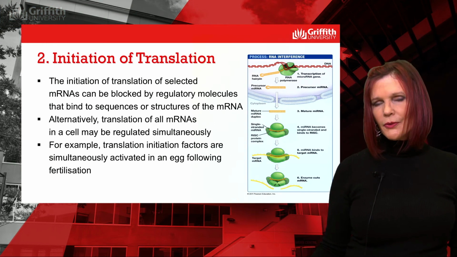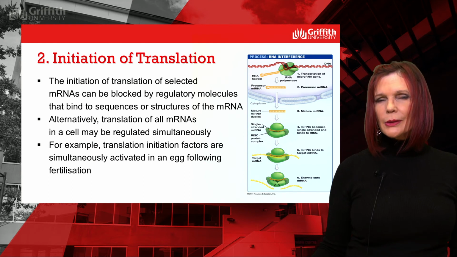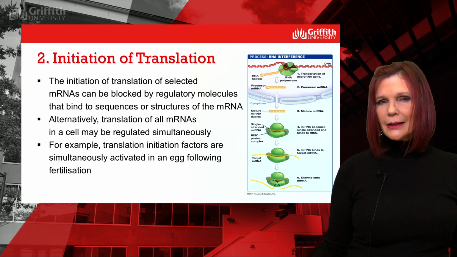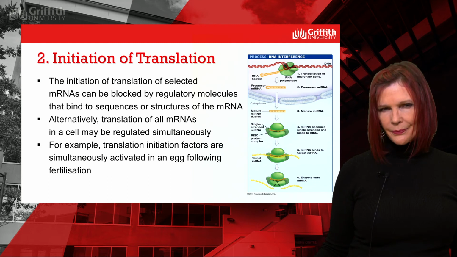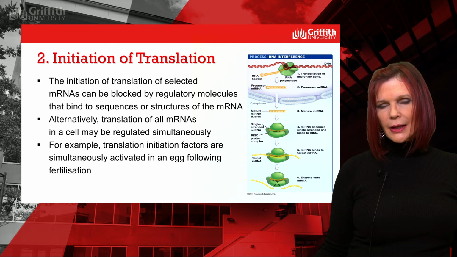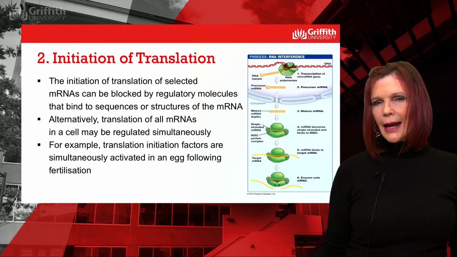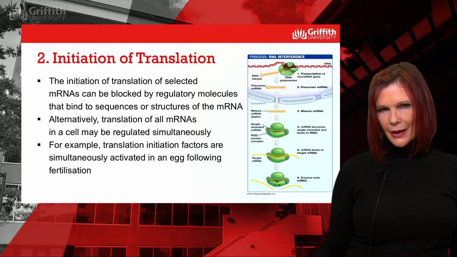Initiation of translation provides another opportunity for regulating gene expression. Regulatory molecules can bind to specific sequences or structures within the untranslated region of the mRNA, preventing the attachment of ribosomes. Alternatively, translation of all the mRNA molecules in a cell can be regulated simultaneously. Such control usually involves activation and inactivation of molecules that are required for initiating translation. This mechanism starts translation of mRNAs that are stored in eggs. Just after fertilisation of the egg, translation is suddenly triggered by a sudden activation of translation initiation factors.